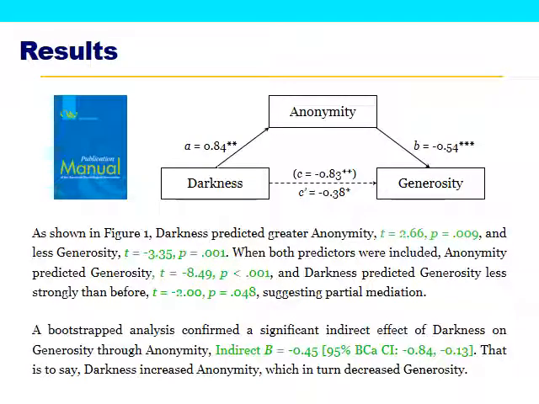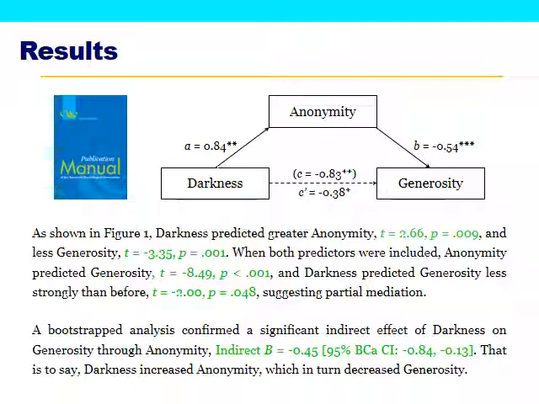Speaking of which, here's how we'd report the results for the Hayes portion. A bootstrapped analysis showed an indirect effect of darkness on generosity through anonymity. So here's the exact value of the indirect effect, and here's the bootstrapped confidence interval, which again does not include 0. And if we want to explain that, we know that darkness increased anonymity, right?